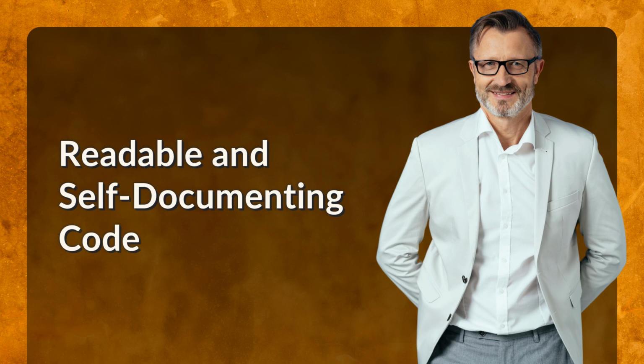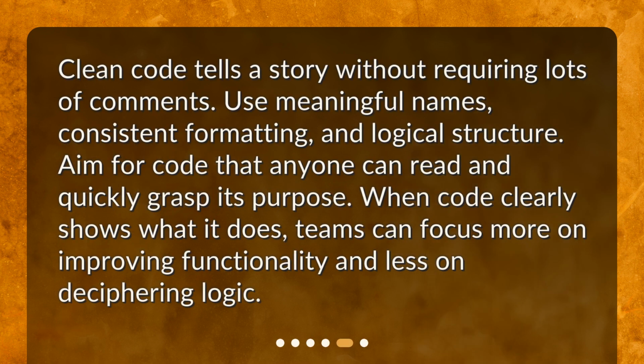Readable and self-documenting code. Clean code tells a story without requiring lots of comments. Use meaningful names, consistent formatting, and logical structure. Aim for code that anyone can read and quickly grasp its purpose. When code clearly shows what it does, teams can focus more on improving functionality and less on deciphering logic.